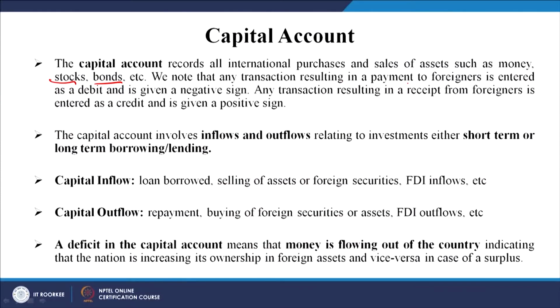We note that any transaction resulting in a payment to the foreigners is entered as a debit and is given a negative sign, right. Any transaction resulting in a receipt from foreigners is entered as a credit and is given a positive sign. So, this is plus because money is coming in and this is minus because money is going out.